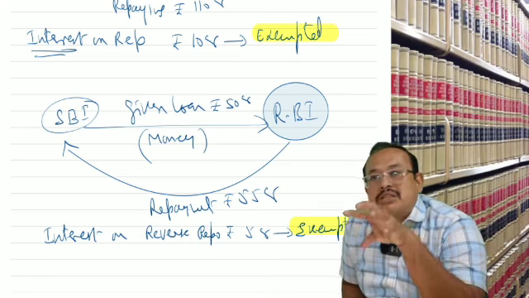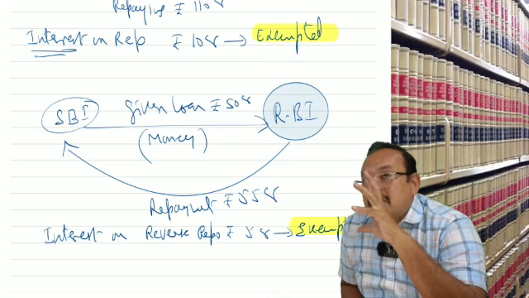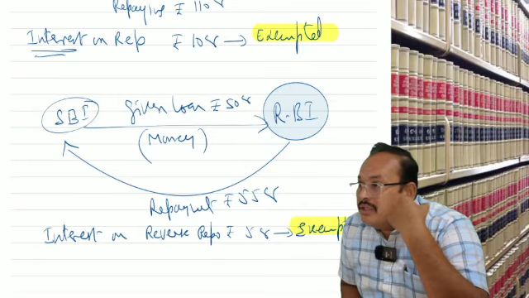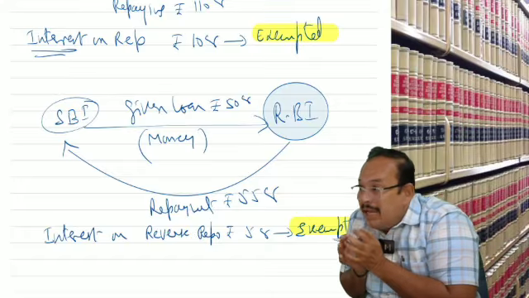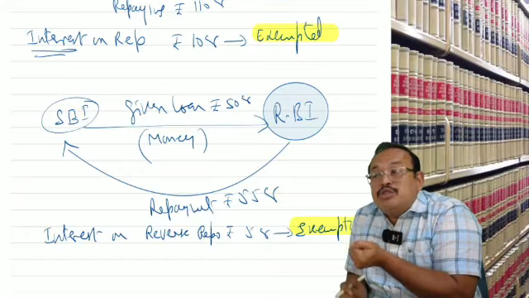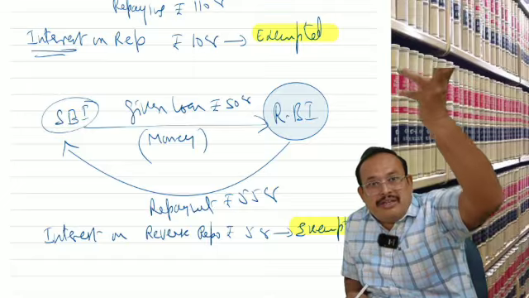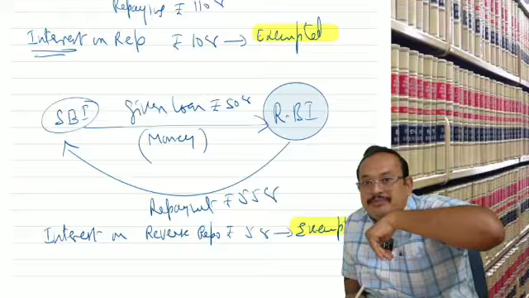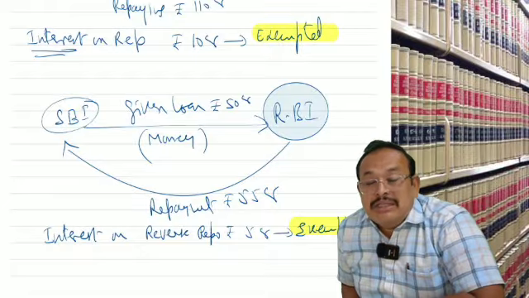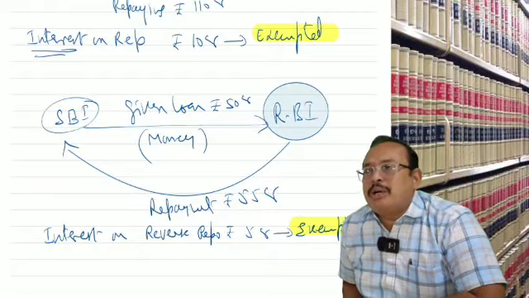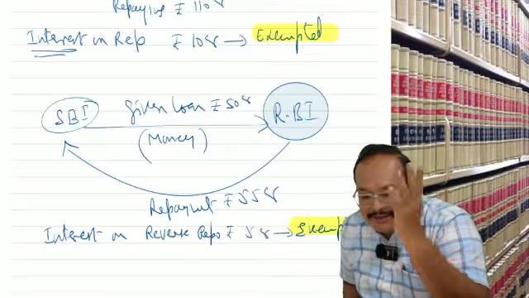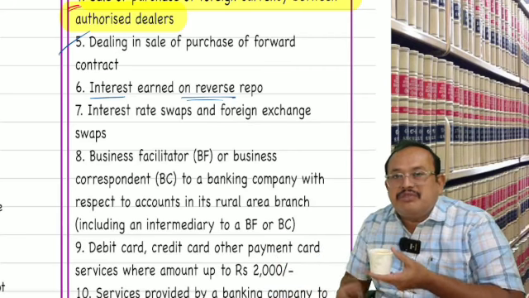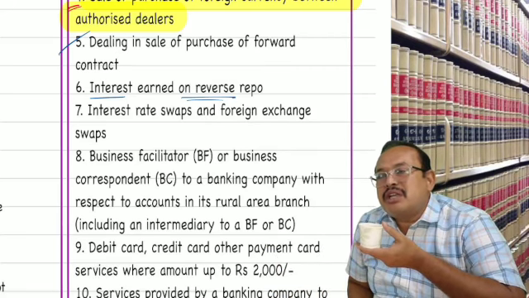So, interest on repo means the Reserve Bank of India gives a loan to the scheduled banks and collects interest. In reverse repo, banks have surplus funds. They park the money with the Reserve Bank of India as a loan, for which the Reserve Bank of India will pay the interest. It's called reverse repo. Interest on reverse repo and interest on repo, both are exempted.